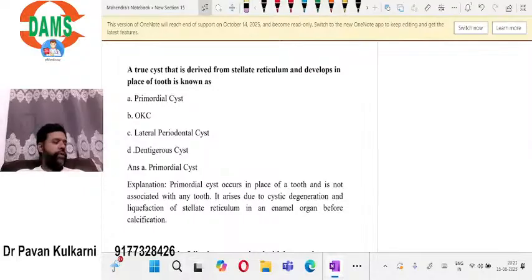Okay. Now, a true cyst that is derived from stellate reticulum and develops in place of tooth is known as... a true cyst that is derived from stellate reticulum and develops in place of tooth.